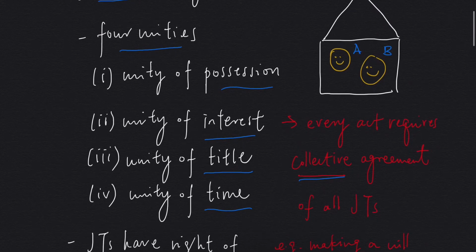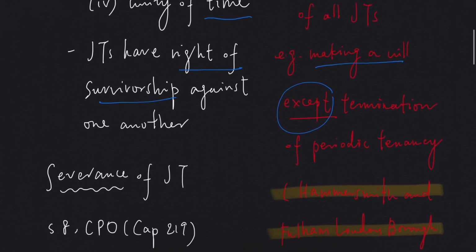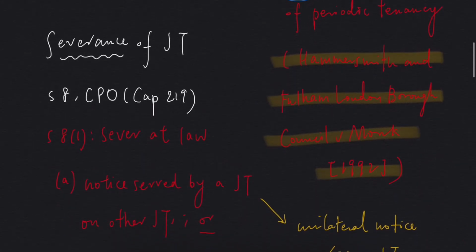This means that if B passes away, his share will be given to A, and A will become the sole owner of the property. So the right of survivorship means that the one who survives has the right to get the share of those who pass away. So this is it about joint tenancy. Now you may say, joint tenancy is so troublesome. You need the agreement of all joint tenants before you can act on the property. What if there is disagreement?